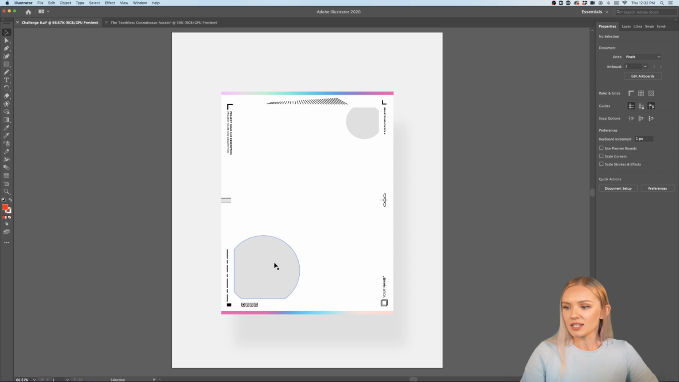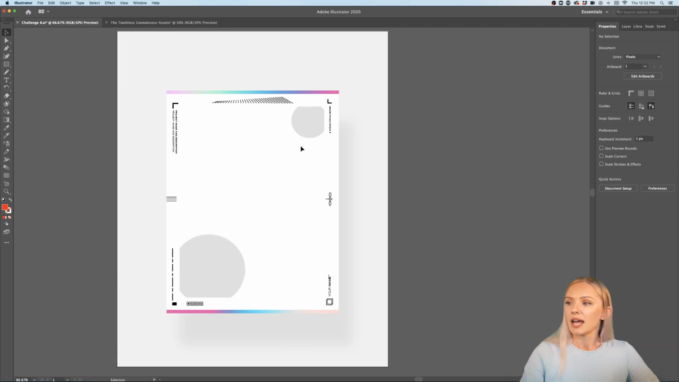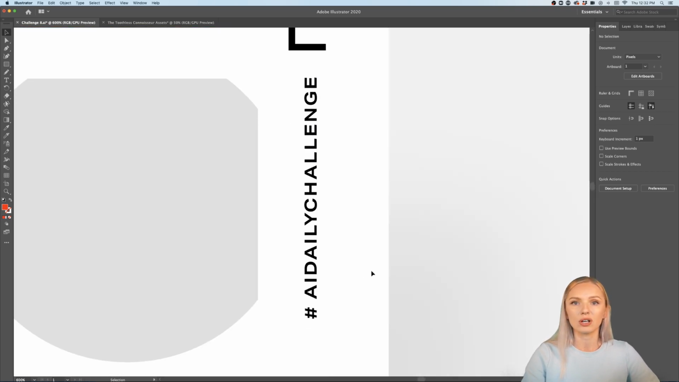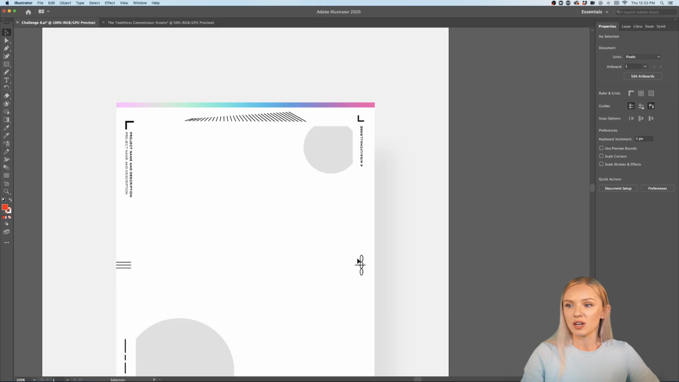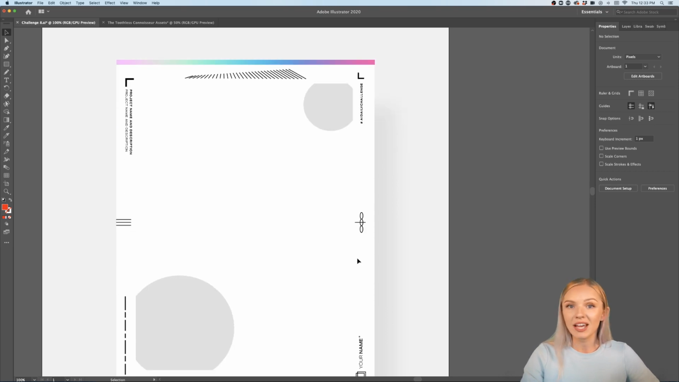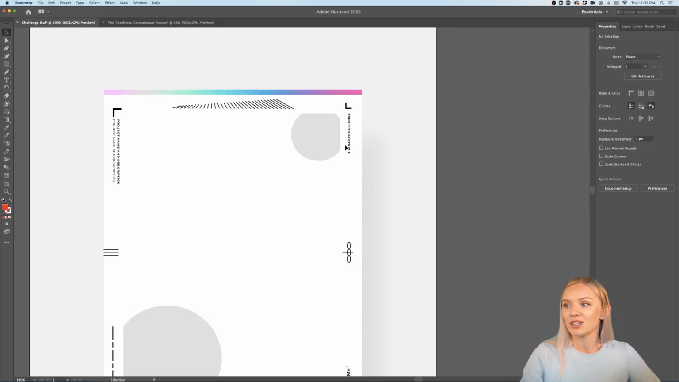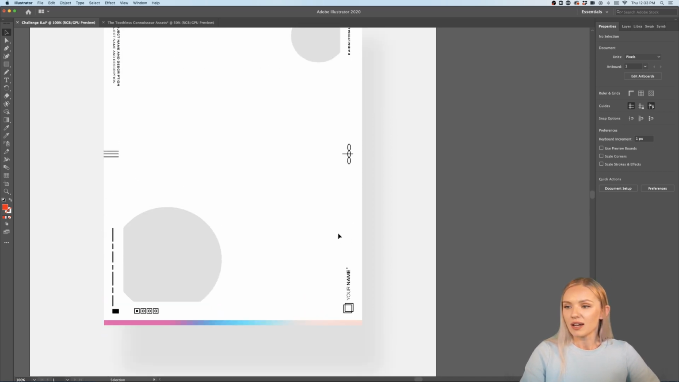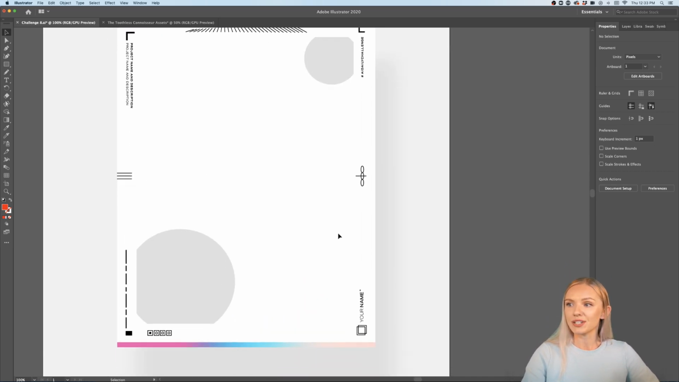All right, so as you can see, I've already inserted a lot of elements in here, and here is the hashtag that we're using on all of our social media platforms to submit the daily creative challenge, and it's AI Daily Challenge. So if you post your poster on Instagram or on Behance, and feel free to create a project with all of your poster designs on Behance as well, this is where I use the hashtag AI Daily Challenge. All right, so we have here a bunch of objects already.